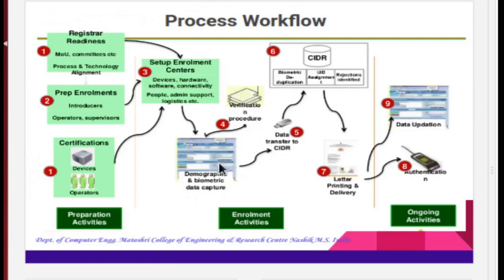The collected data is transferred to the CIDR, where the UID is assigned to each entry. CIDR verifies biometric and any deduplication of data, else they reject the UID. For the successful UID, it instructs to print the UID and post it to the mentioned address.